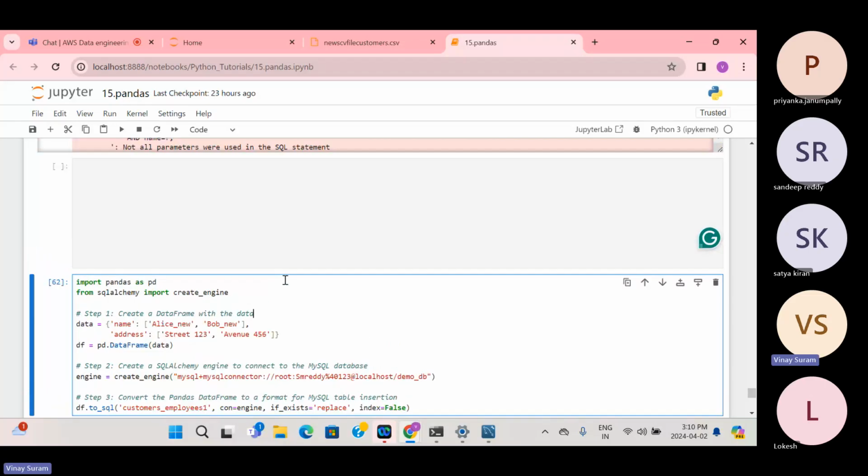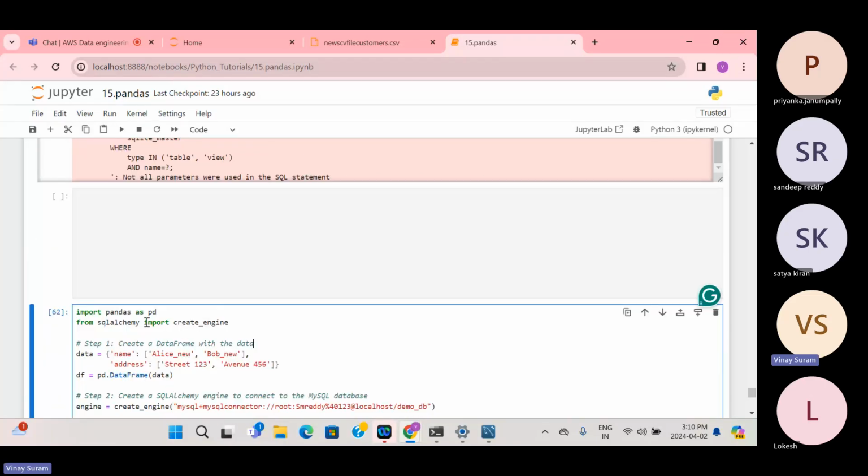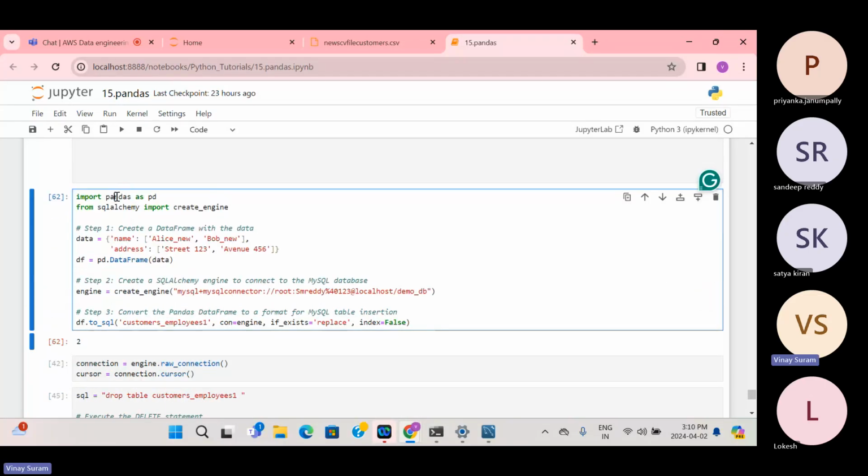Okay, so that code has some error. So let's try to do it here. So we have pandas as pd and SQLAlchemy. This is one of the connector kind of things, which you can get from the internet. It's a package that will help us to create a connection to the database. So here, if you could see, we have created a connection. There are different ways. Not only this way you have to follow, you can follow any of the ways. Here we have used SQLAlchemy, but somewhere you'll be using PyConnect, or you can use MySQL connector.